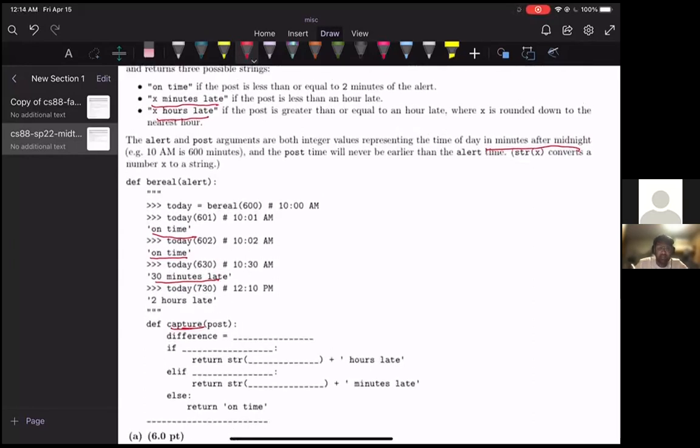Look at the skeleton. Notice that there's a variable called difference, and we can sort of guess what that is. It's the difference between.